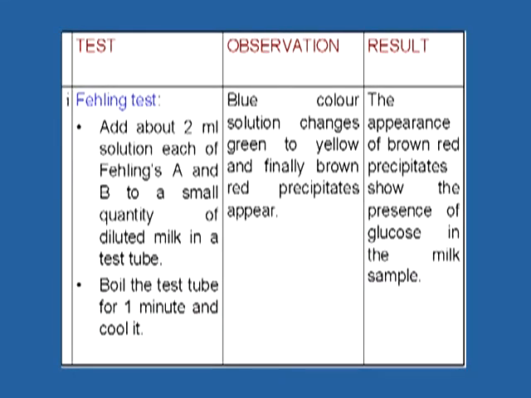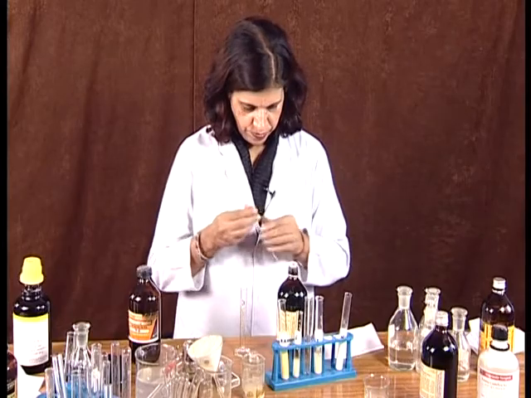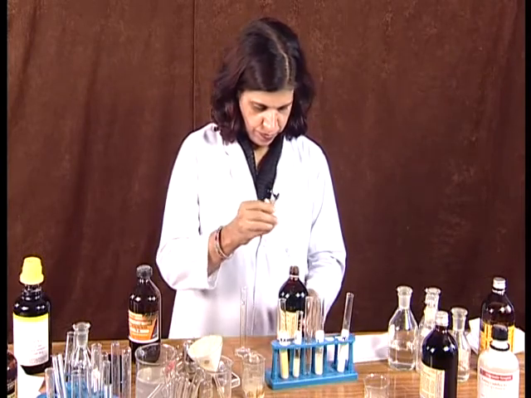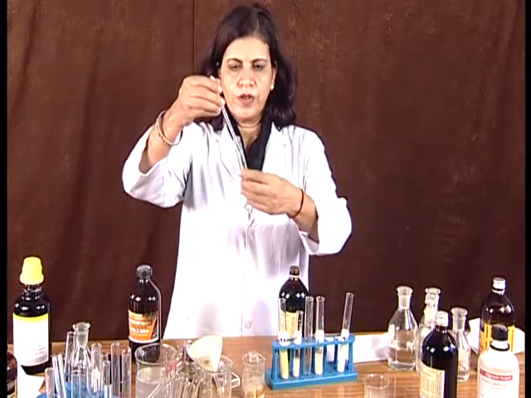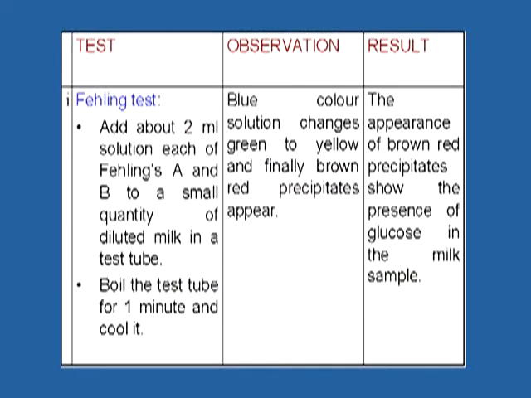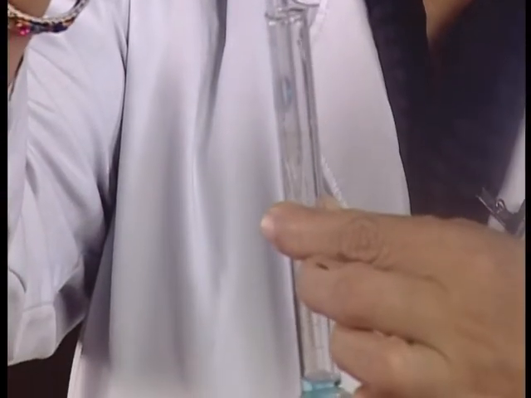So first of all we will perform Fehling's test. We will take 2 ml solution of Fehling's A and Fehling's B. We will take 2 ml of milk, diluted milk, in a test tube, and we will add 2 ml of Fehling's solution A and B. We will take in this measuring cylinder 2 ml of Fehling's solution A with the help of this dropper.